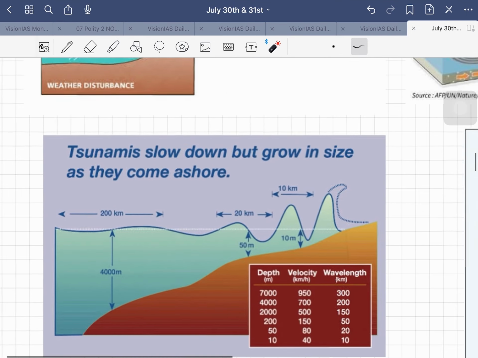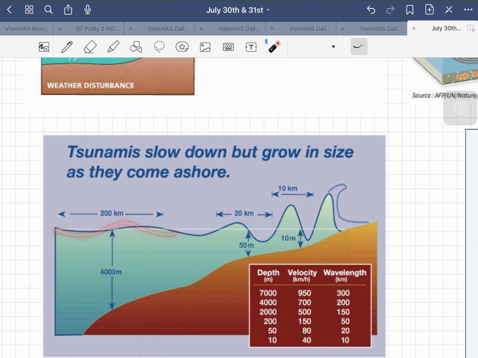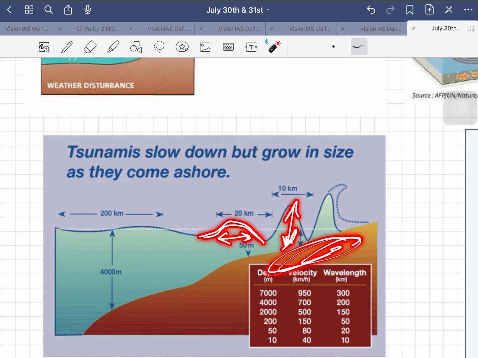Okay, and a tsunami slows down but grows in size as it comes ashore. Why? Because the area it acts upon is getting reduced. Here the area will be more. So what will happen? Wavelengths are very long, and as the shoreline area is less, the waves get compressed here. It means that wavelength is decreased. The decrease in wavelength is reflected in an increase in the amplitude, which is nothing but height. This is what happens here.